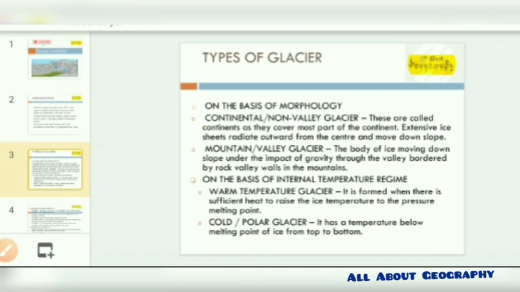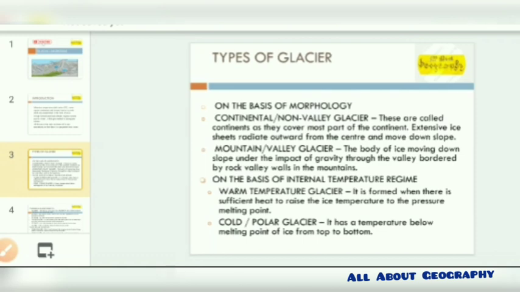Talking about the glaciers, we don't have a vague idea about the types of glacier. Really, we can define the types of glacier, but here we are going to give a vivid description of the types of glaciers. It's basically divided into two broad classifications, one on the basis of morphology and another on the basis of internal temperature regime.